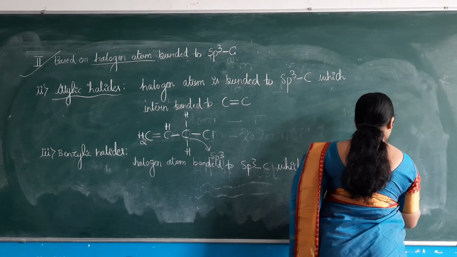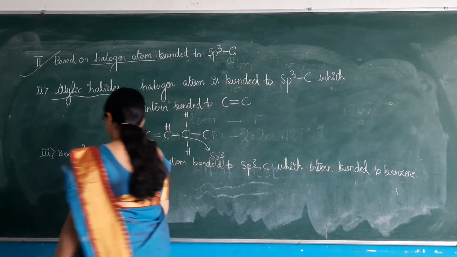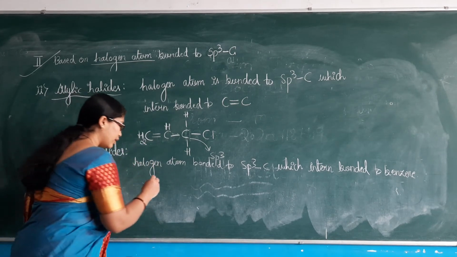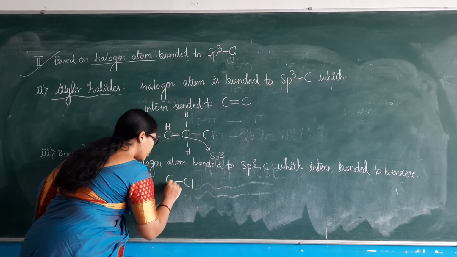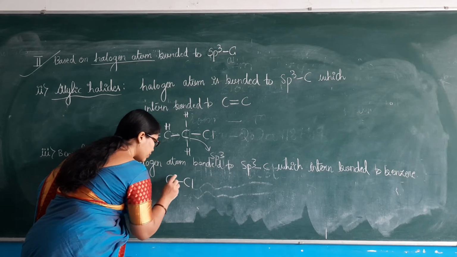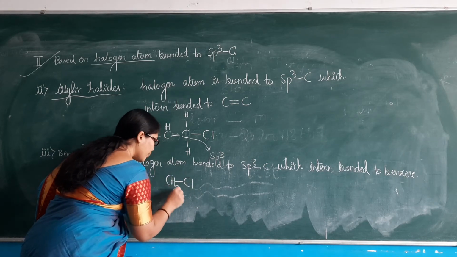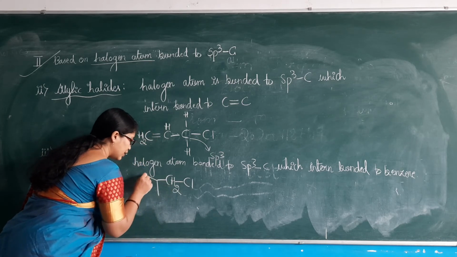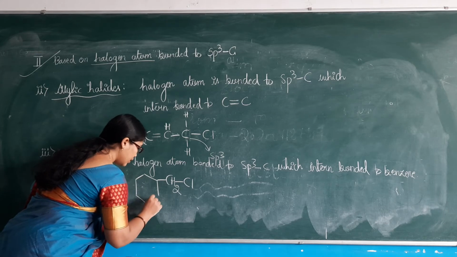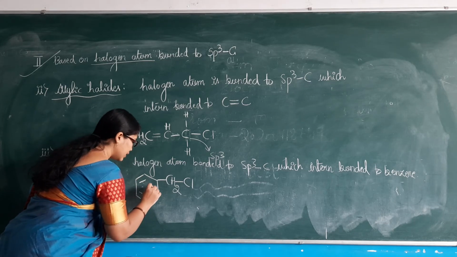So see here how we have to write that. We know the halogen atom, let me consider Cl only. Cl is directly bonded to an sp3 hybridized carbon. Can I write it like this? CH2, which in turn is bonded to the benzene skeleton. Then they are called benzylic halides.